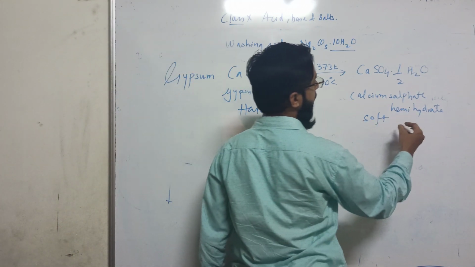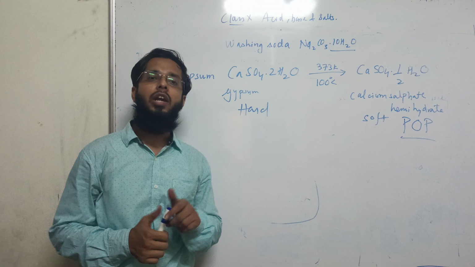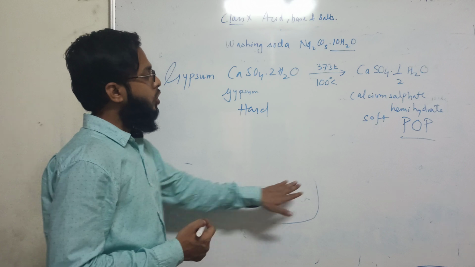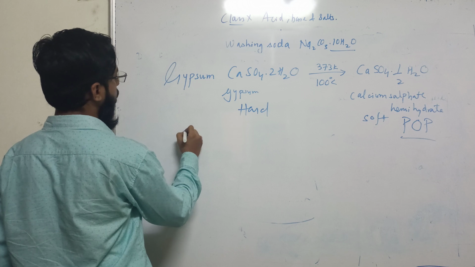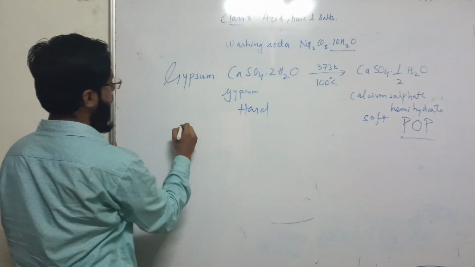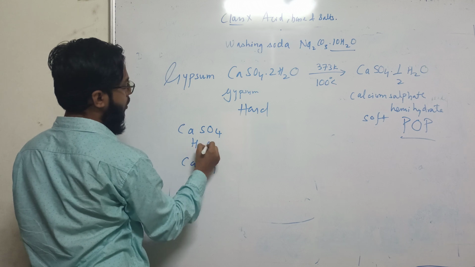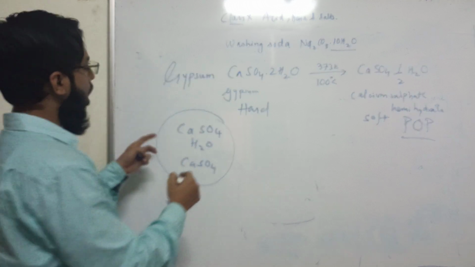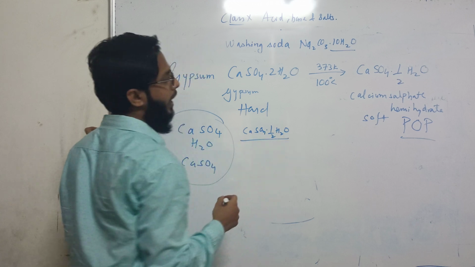This calcium sulfate hemihydrate is known as POP, that is plaster of Paris. You might be familiar with this word POP, which is used in buildings and houses. First of all, let us understand the structure. How is this half molecule possible? Actually, 2 calcium sulfate units share one water molecule. So each gets half an H2O, so it is known as hemihydrate.